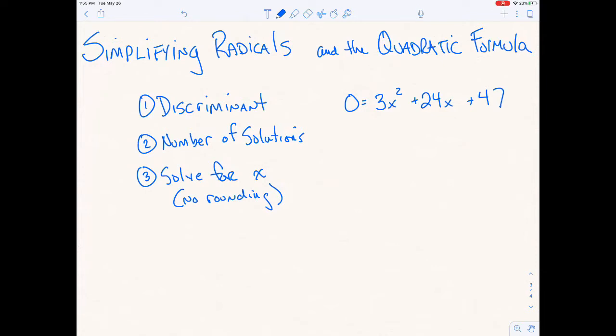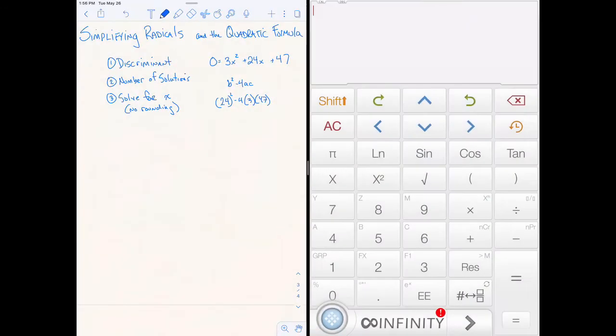But what's different here is that we're not going to use calculators to round our answers. We're going to keep our answers as precise as possible. So with that in mind, let's go ahead and run down through this process. The discriminant first is b squared minus 4ac. So I'm going to go 24 squared minus 4 times 3 times 47. These numbers are quite big, so I'm going to go ahead and use a calculator to help solve this.